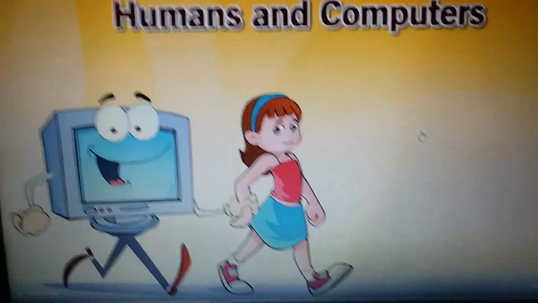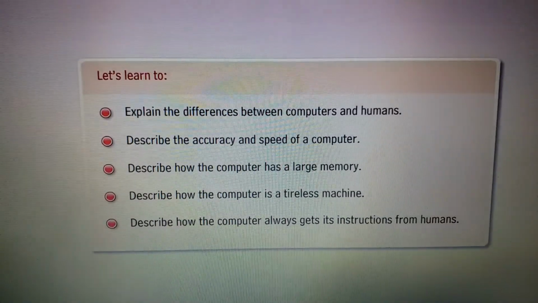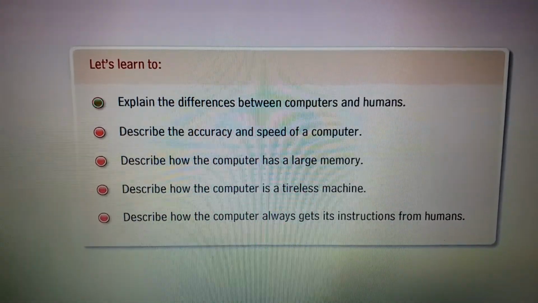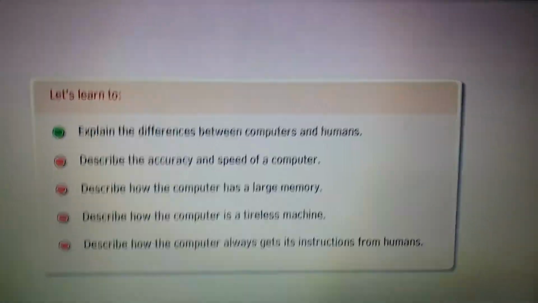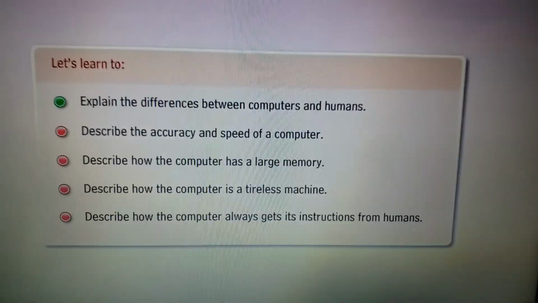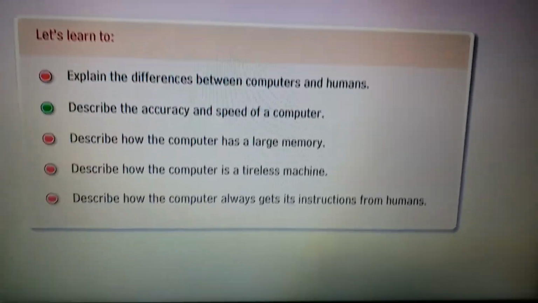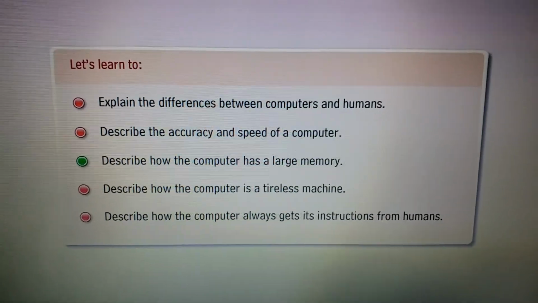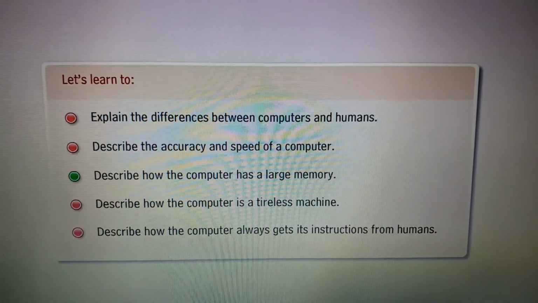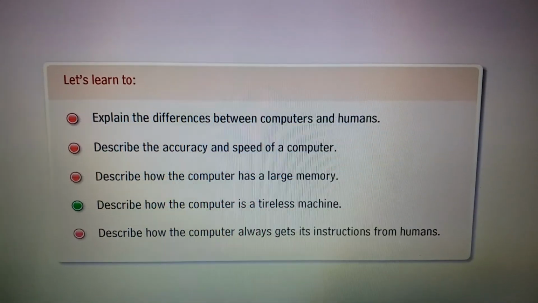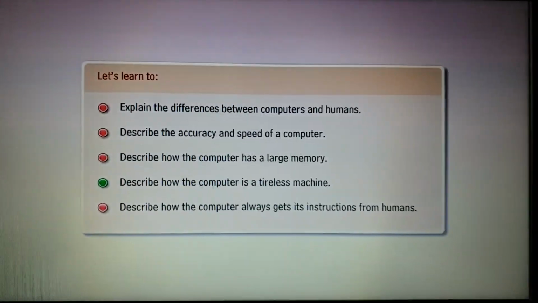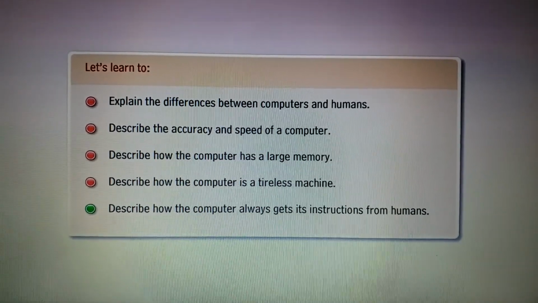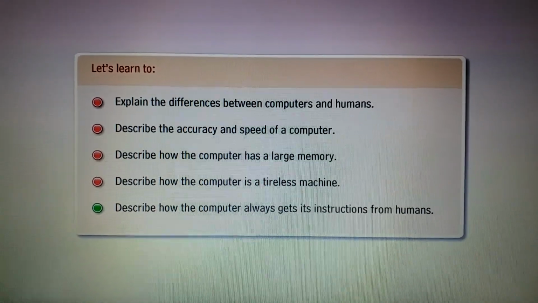Humans and computers. What's within? Let's learn to explain the differences between computers and humans. Describe the accuracy and speed of a computer. Describe how the computer has a large memory. Describe how the computer is a tireless machine. Describe how the computer always gets its instructions from humans.